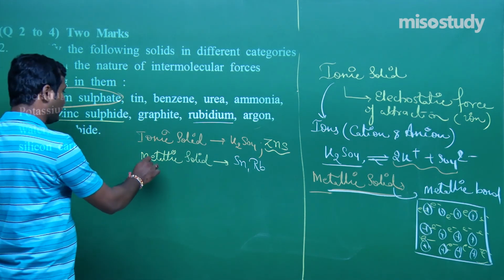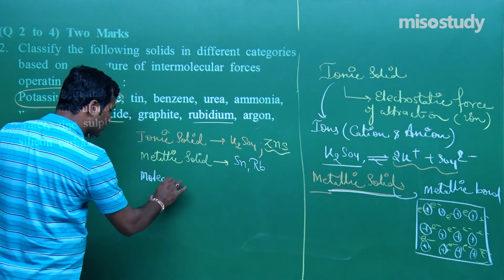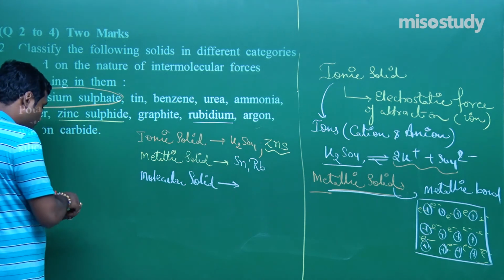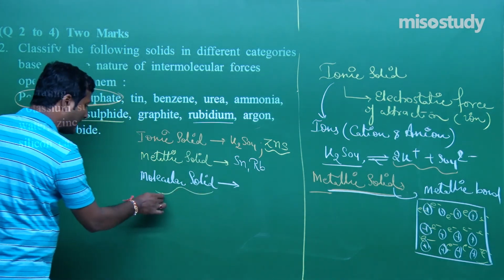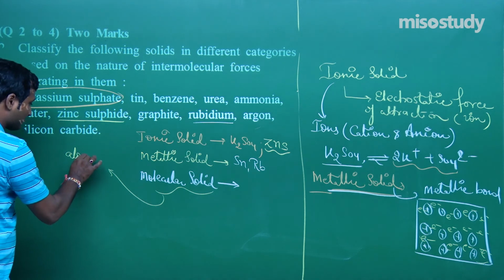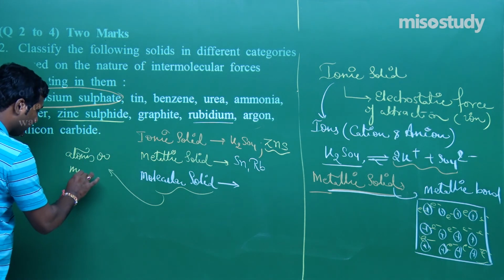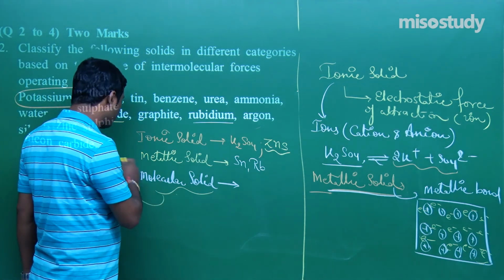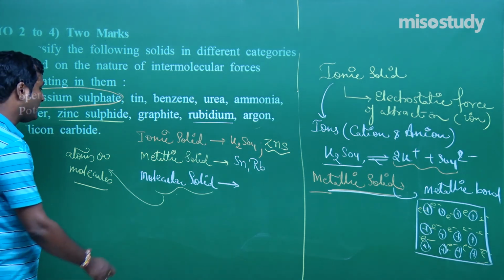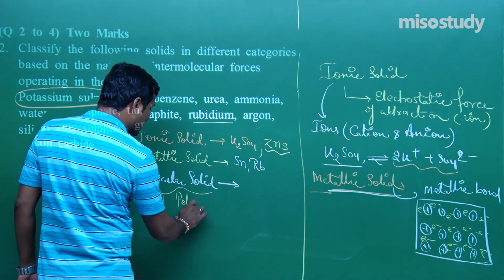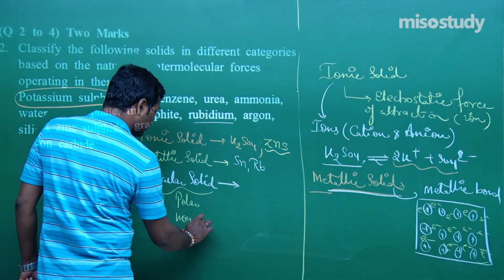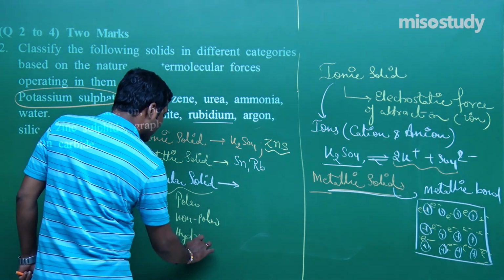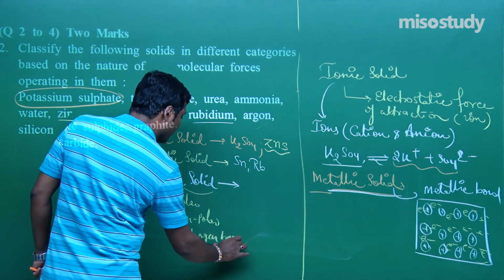Now, the third one is molecular solid. What do you mean by molecular solid? The type of solid in which the constituent particles are atoms or molecules. In this case, molecular solids are categorized as polar molecular solids, non-polar molecular solids, and hydrogen bonded molecular solids. Do you remember?